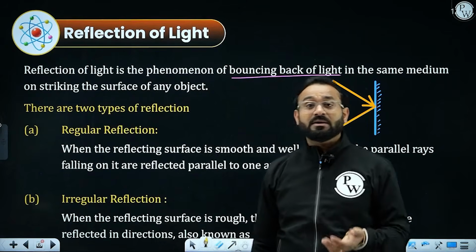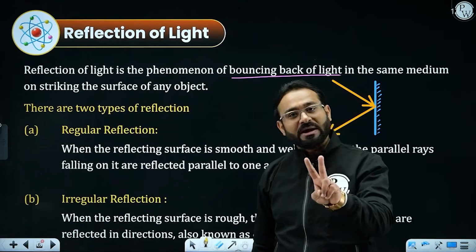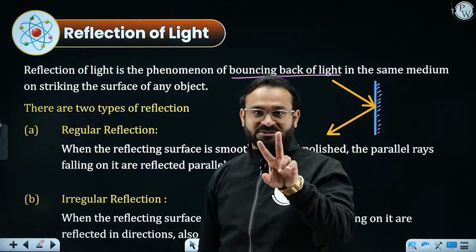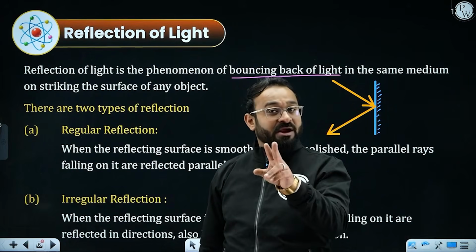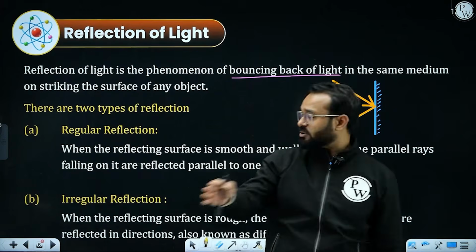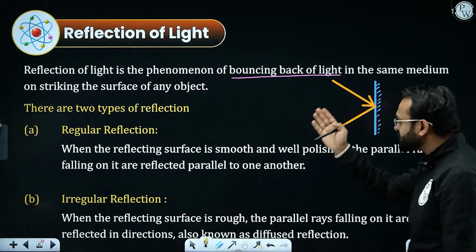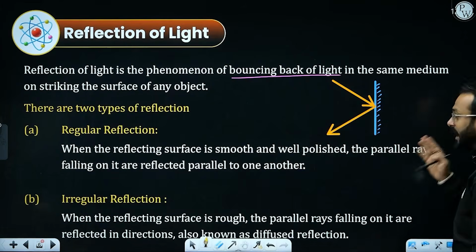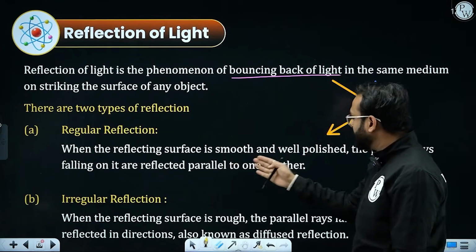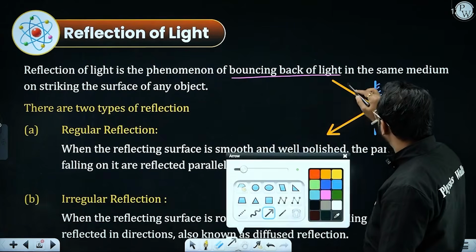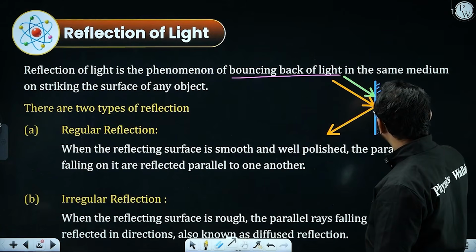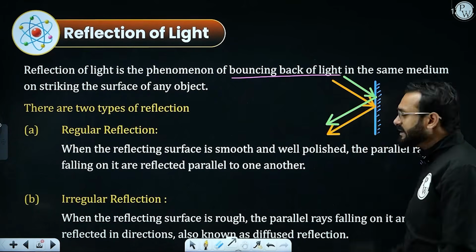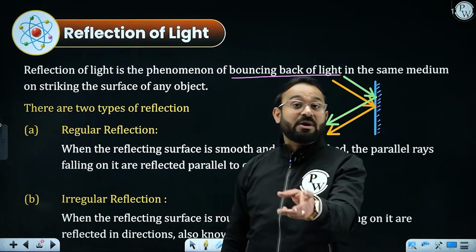What kinds of reflection are there? There are two kinds of reflection. One is regular reflection and the second is irregular or diffused reflection. So what is regular reflection? Regular reflection says that when the reflecting surface is smooth and well polished, like a plane mirror, the parallel rays falling on it are reflected parallel to one another. If I draw another ray of light parallel to this ray, after reflection it will reflect back parallel to the reflected ray. This is what regular reflection is.